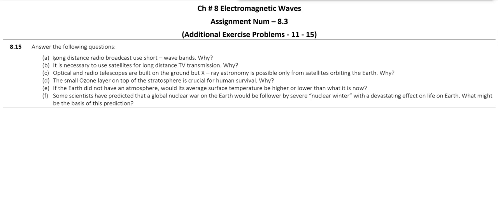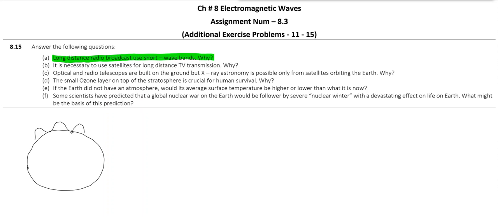Very first is: long distance radio broadcast uses short wave bands. Why? Now, radio waves have very large wavelengths. So there are two possibilities. One is when you use large wavelength, they follow Earth's curvature, so it is easier to send them from one tower to another tower.